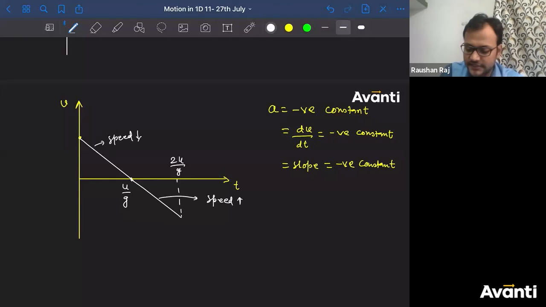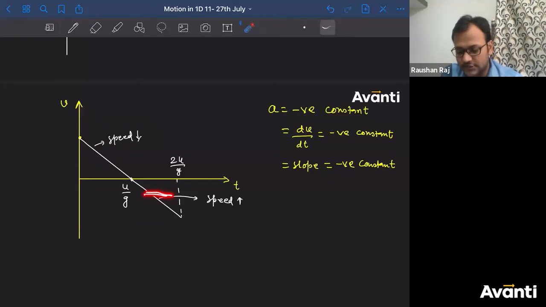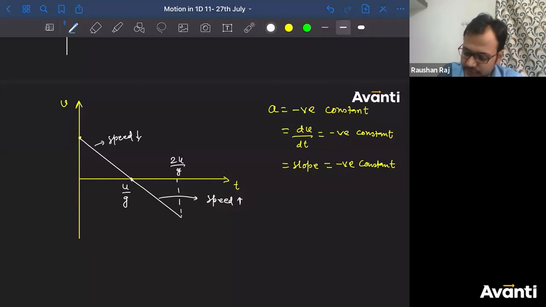You can also verify this. Velocity positive, acceleration negative, speed decreases. Velocity negative, acceleration also negative, speed increases. All right, guys. Tell me, what will be the value of velocity at this point?